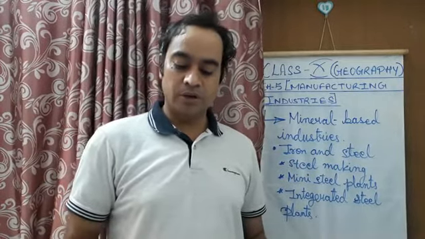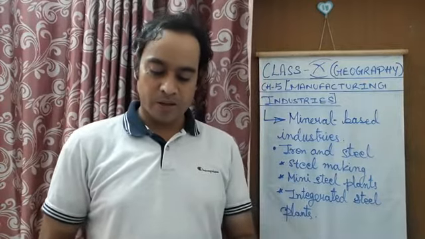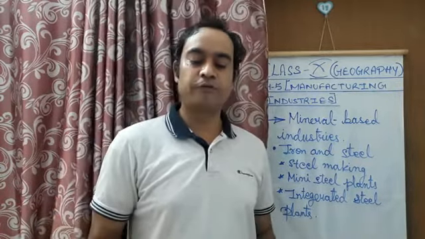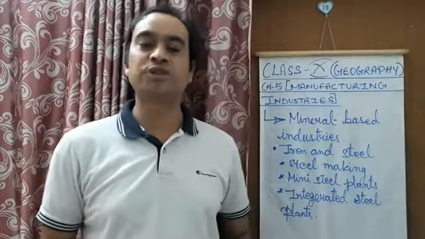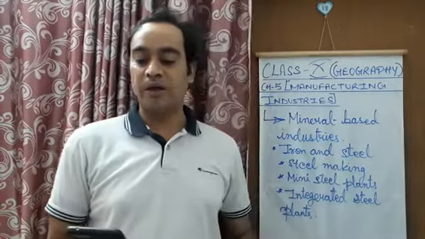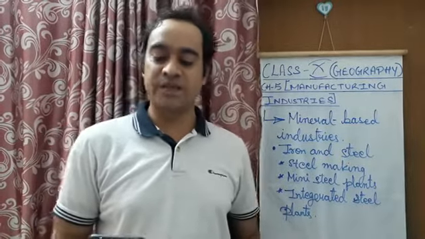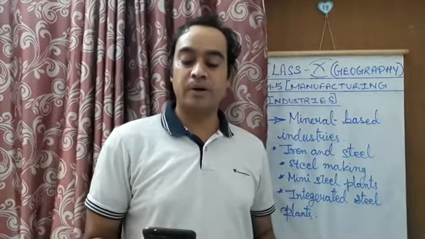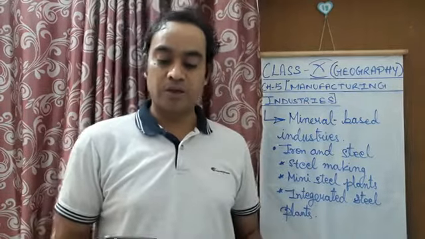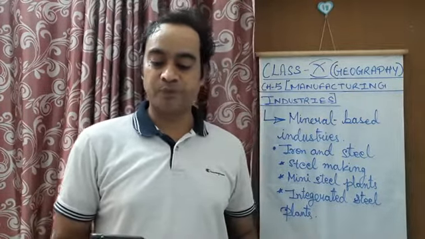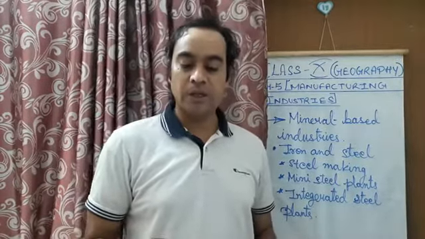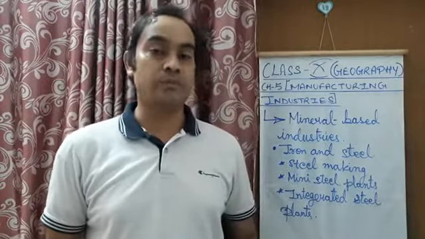According to this table given on page number 69, you will see the total production of finished steel in India: in 2010 to 11 it was 68.62 metric tons per annum, and in 2016 to 17 it was 101.3 metric tons per annum.